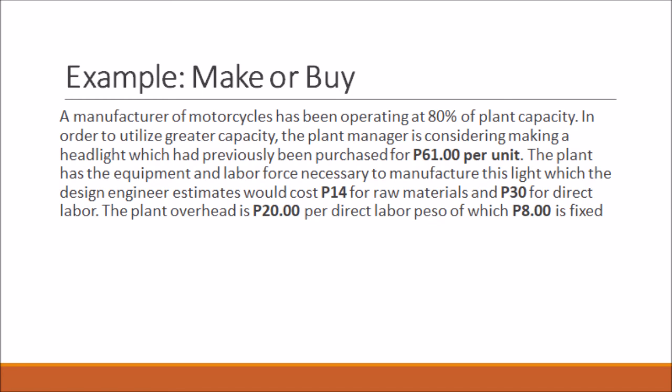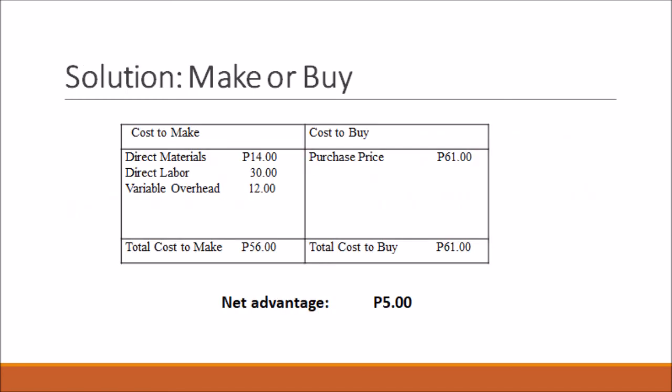And the solution is here. It was summarized here. So add everything for the cost to make and you'll get the total cost to make of 56 pesos and the cost to buy which is 61 pesos. And get the difference and you'll get a net advantage of 5 pesos. Now in this problem, it is more advantageous and cheaper to make the product rather than to buy the unit. And that is for the cost to make.